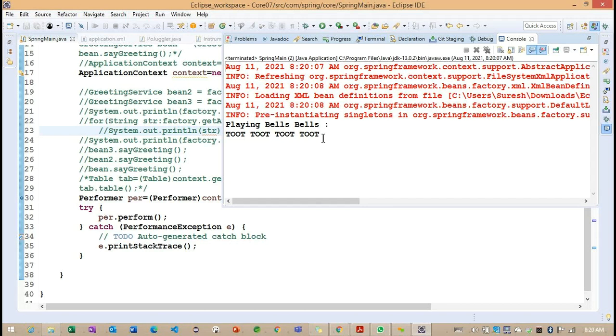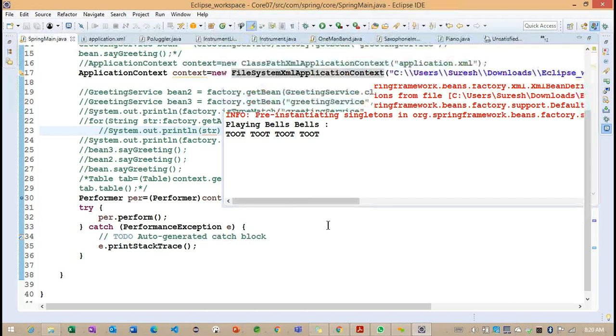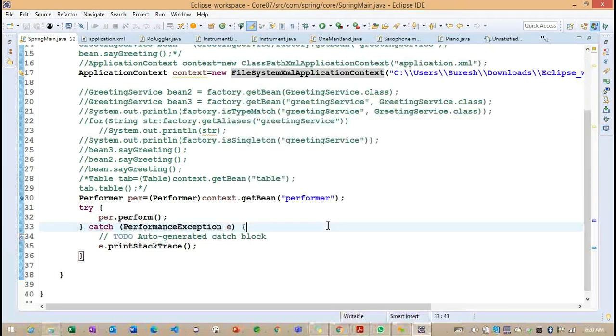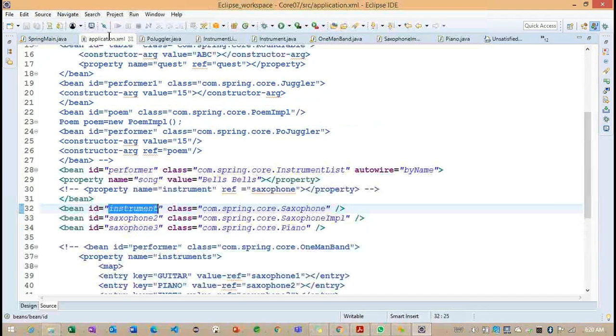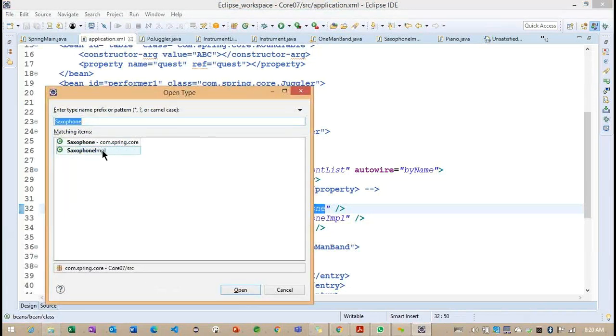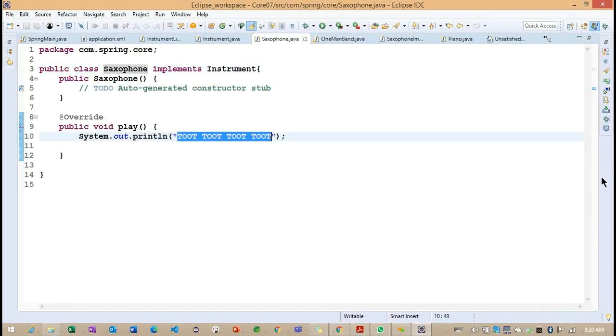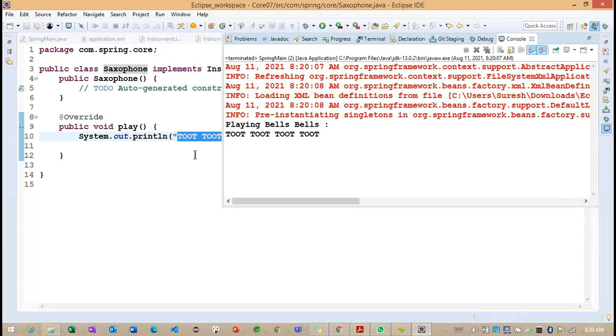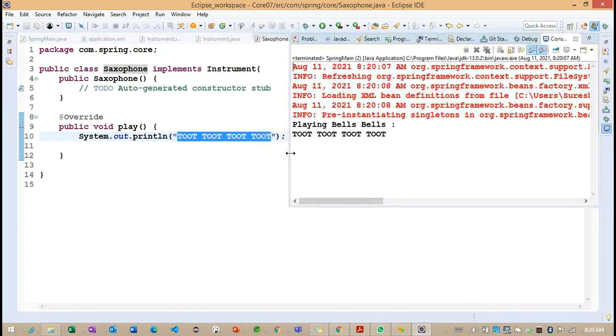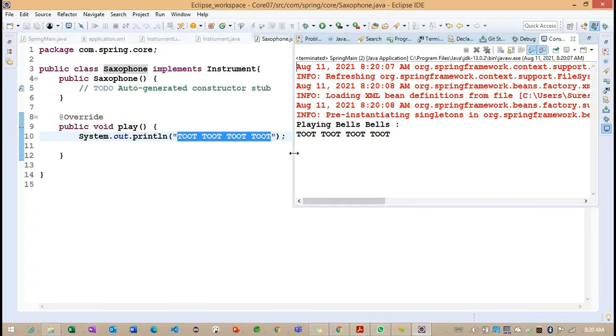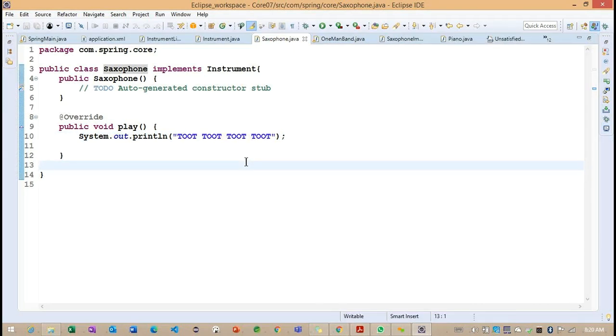To understand whether we are getting the same output or not, first we need to check what object we are giving here. This is the object we are trying to create. Now if I provide it here, what is the message we are having? Are we getting the same message or not? Now you can see we are getting the same message. Getting the point?